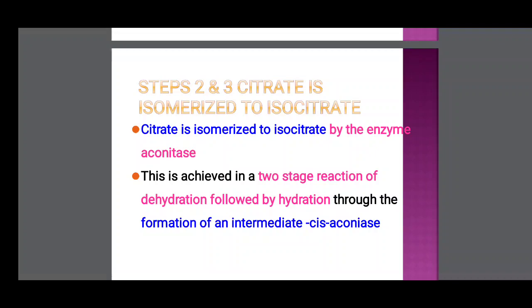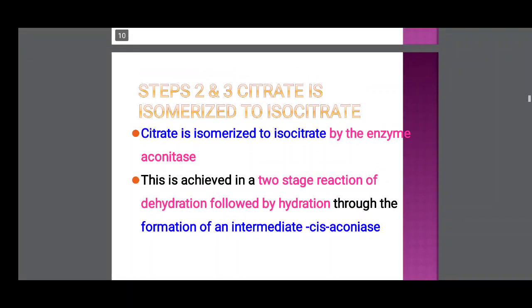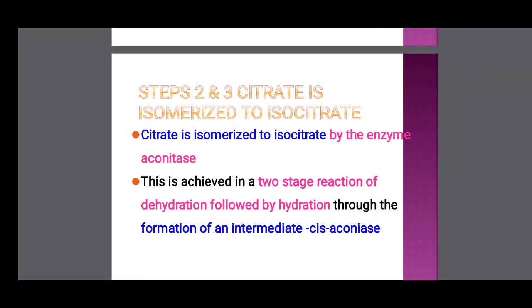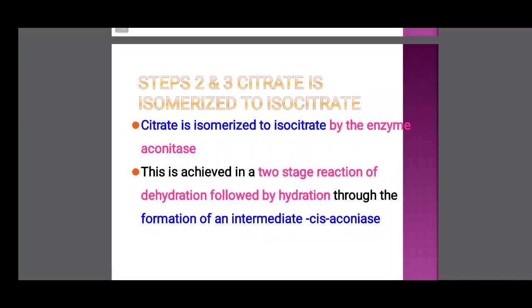What are the second and third steps? Just you see. Citric acid is isomerized into isocitric acid in the presence of aconitase enzyme. This is the second step. What is the second step? Citric acid takes a water molecule and is converted to isocitric acid in the presence of aconitase enzyme. So this is a two-stage reaction.